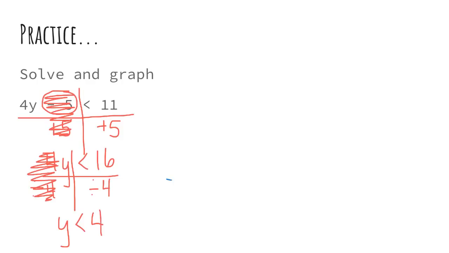When I go to graph this, 4 goes here, 5 goes here, 3 goes there. Open circle because I don't want 4. I want everything less than 4, not including. So I'm going to shade this direction.